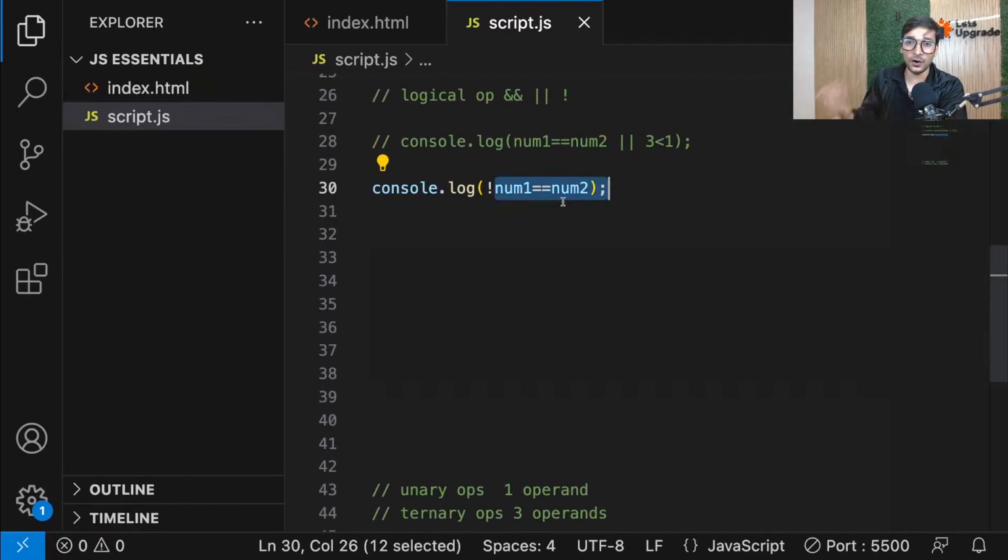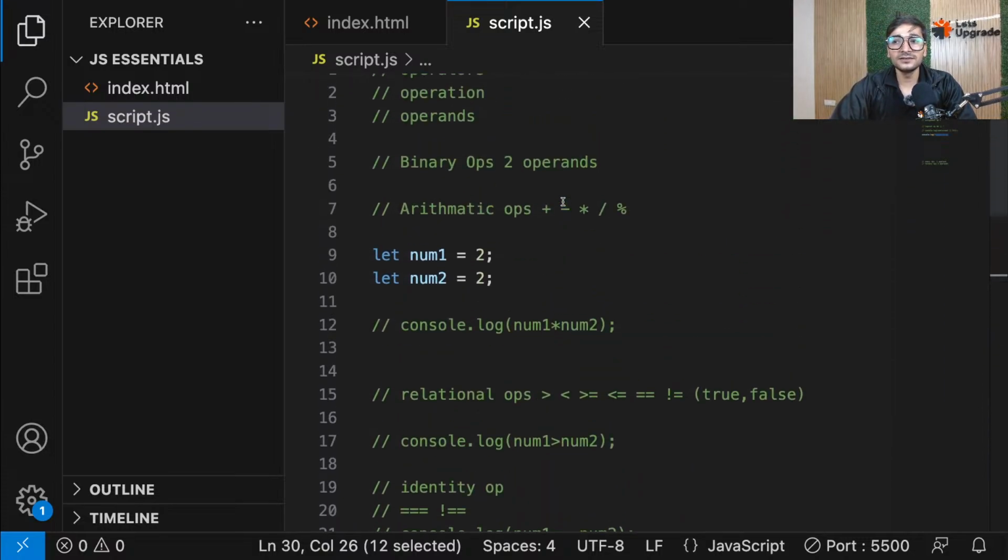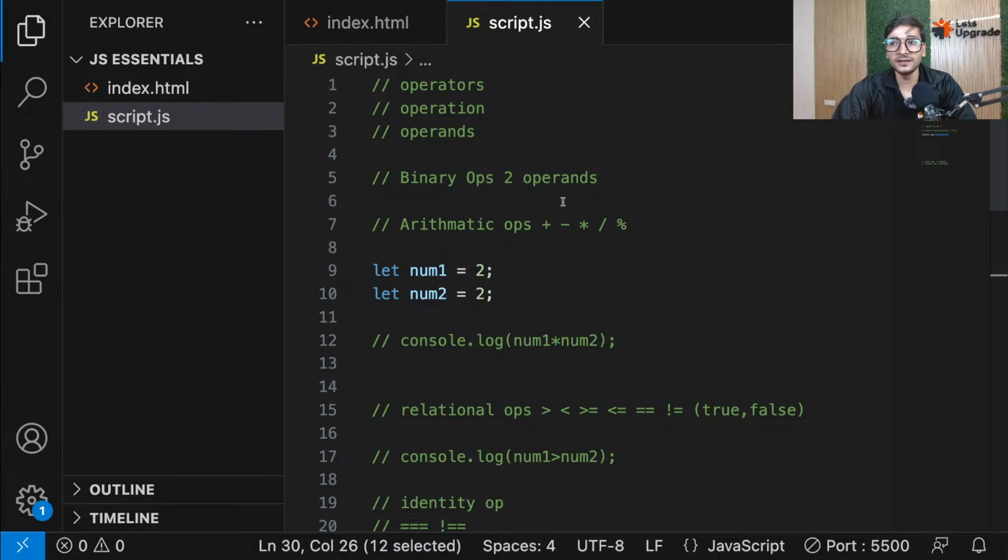And whatever is not false will give you true. That's how simple it is, everyone. So that not is like a negation. Not true, so false. Not false, so true. Only two things, nothing else. Okay. So guys, I really hope all these binary operators are clear to you, everyone. Hopefully all these binary operators are clear. Please, can you confirm that, guys?